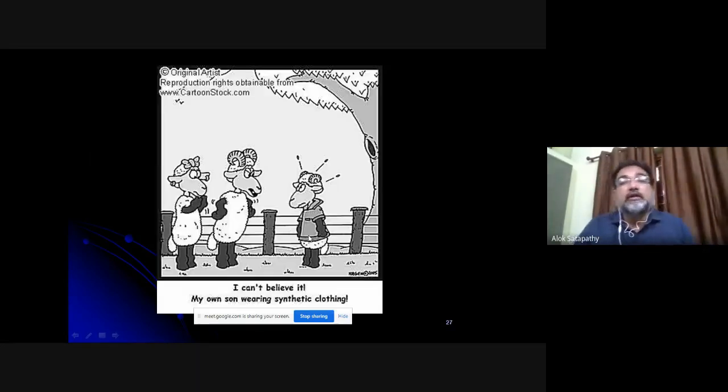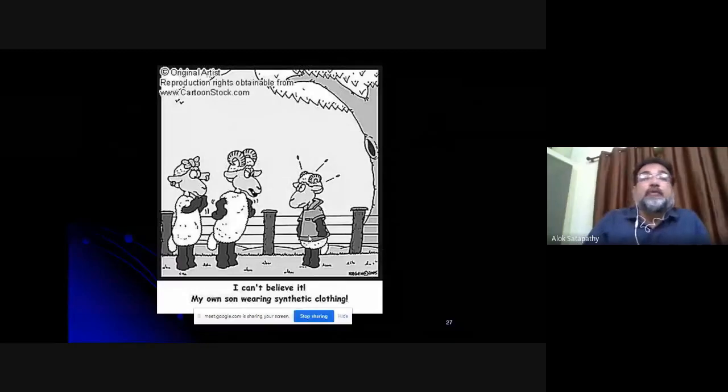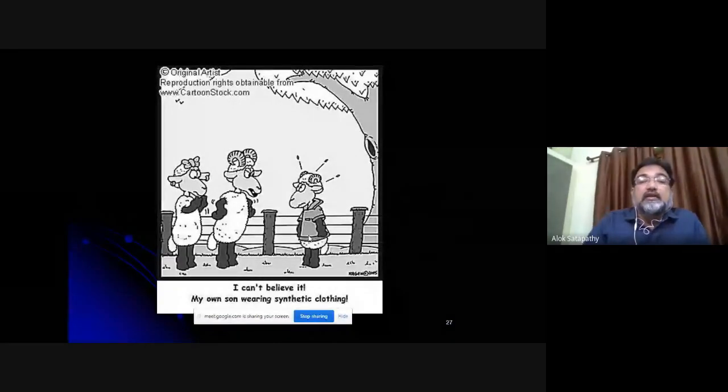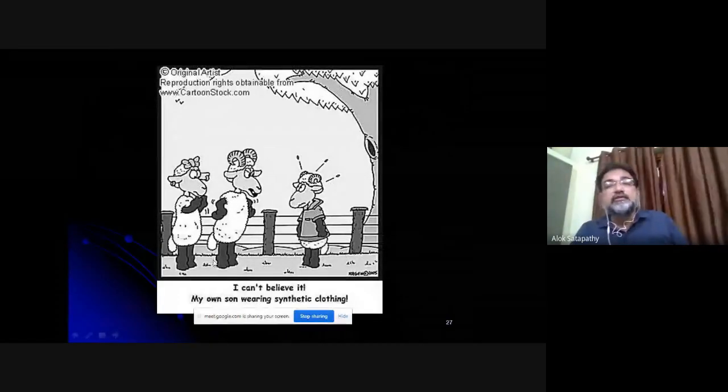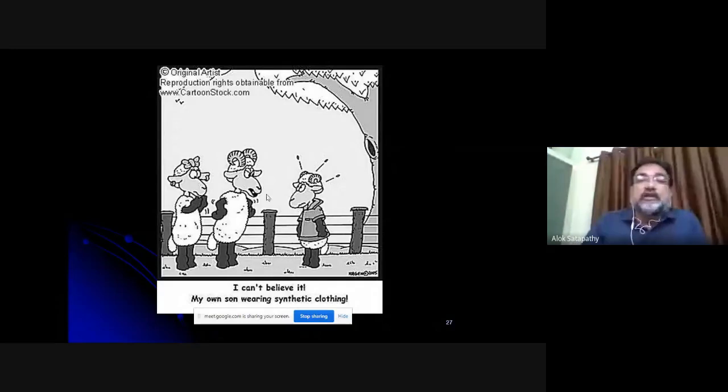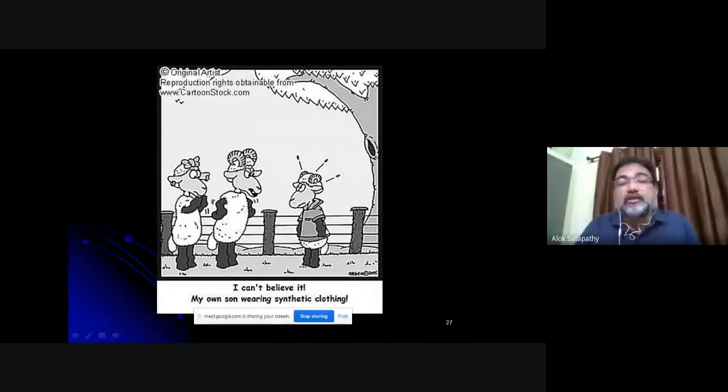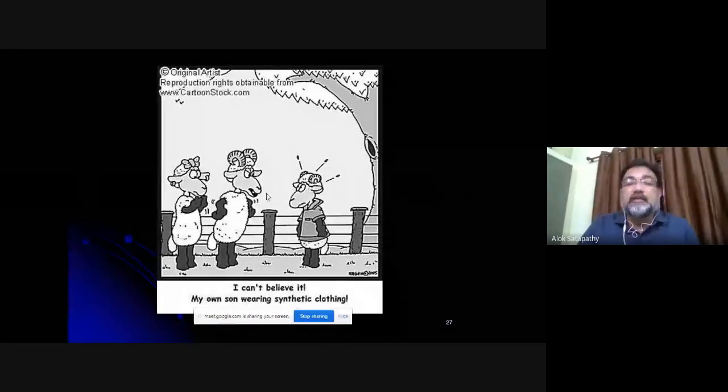In the last part of the 20th century, a cartoon was published in a newspaper where you can see even the sheep, a source of natural fiber, with his son, and the son is telling him, "Papa, you see, I am wearing synthetic clothing." It means the source of green fiber himself is wearing cloth made of synthetic fiber.